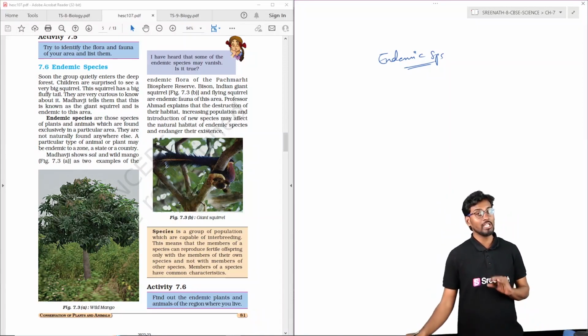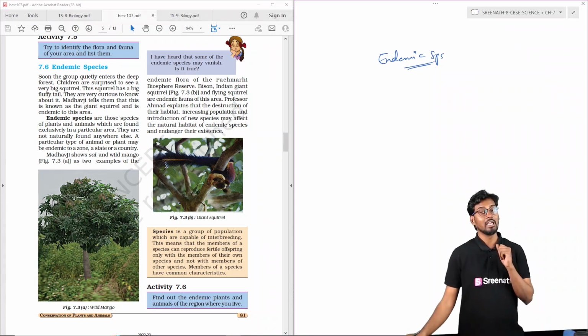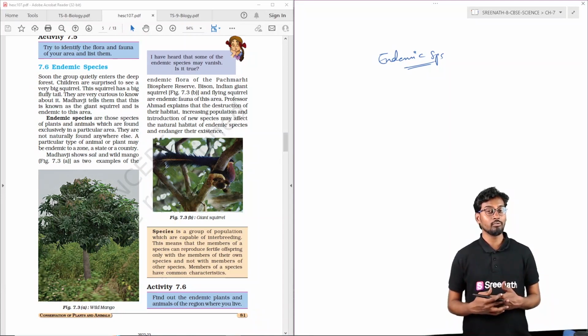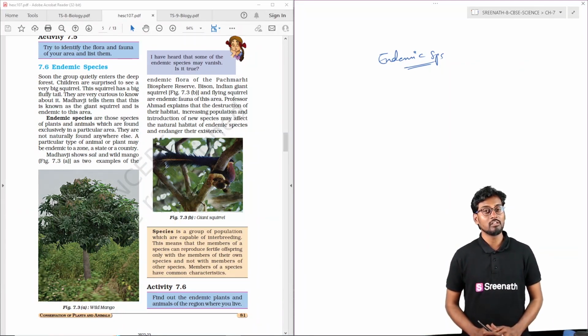If we do not take any such population-increasing measures, then those species can go extinct in the near future. For example, it may be the Bengal tiger or the single horn rhinoceros.